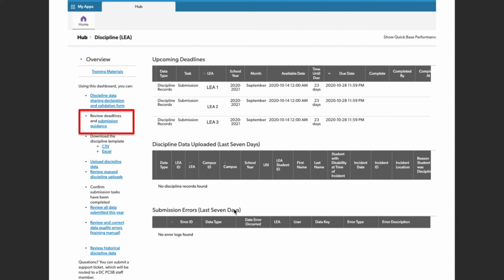So to start, I want to direct everyone's attention to the submission guidance link. I'm going to be discussing and referencing the submission guidance throughout the presentation. If you click on this link within the Hub, you will be taken to the updated guidance for this year, 2020-2021. So it has been updated to reflect expectations and guidelines for this year.